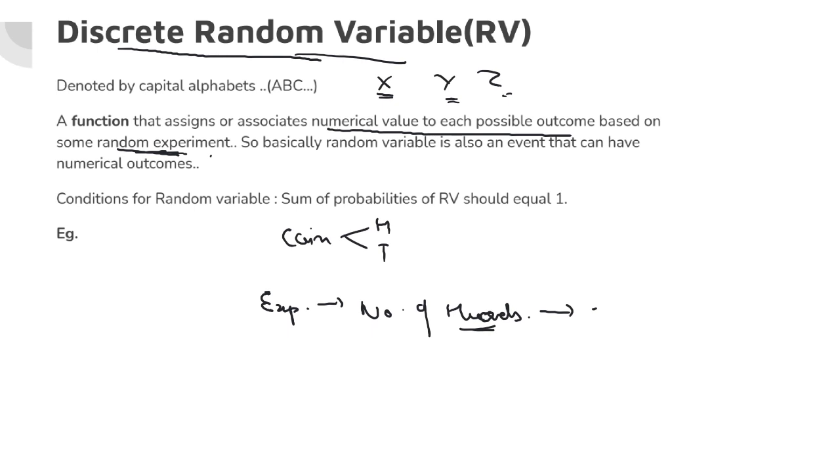So after doing a coin toss, what is this condition, this experiment here? If I apply this, I'm finding the number of heads in the outcome. In this coin toss, if the outcome is H, the number of heads becomes 1, and if the outcome is T, tails, the number of heads becomes 0. Simple. Now you see that I have assigned heads and tails a value based on the condition that I put in here, the number of heads.